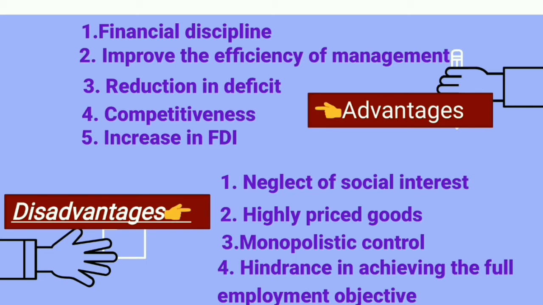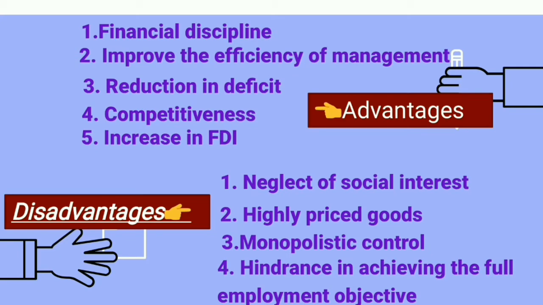There were high-priced goods also, because privatization was brought with the motto of increasing profits. They were setting higher prices, and it works with the market mechanism: when prices rise, demand from those who cannot pay the prices would fall. This may become a major problem for inflation. So we had highly priced goods.